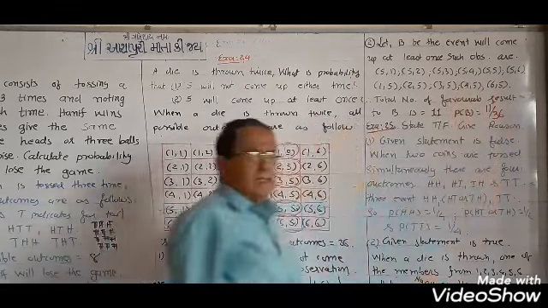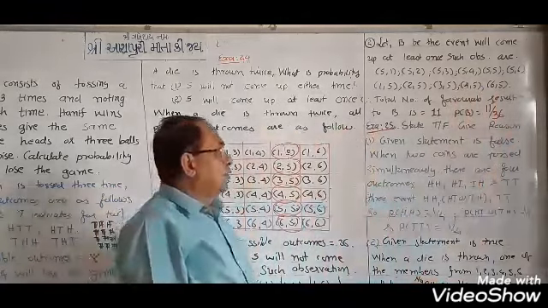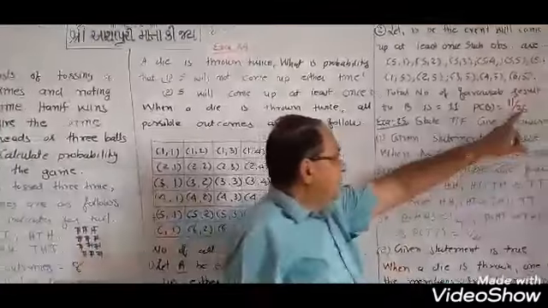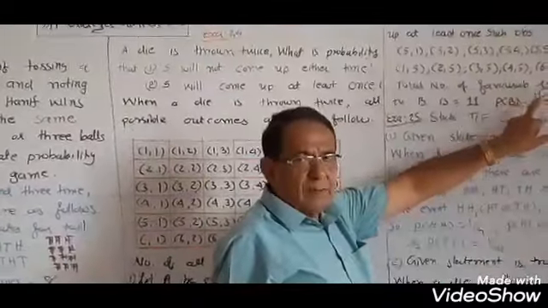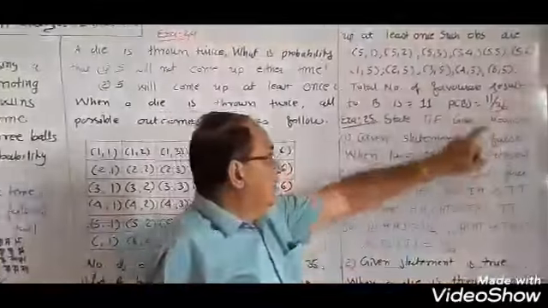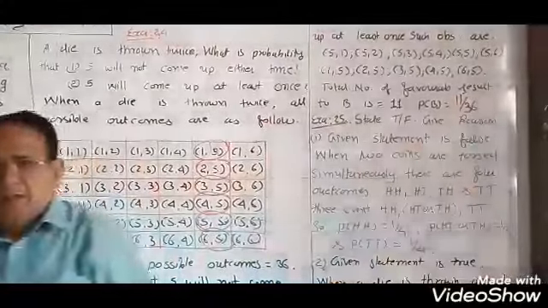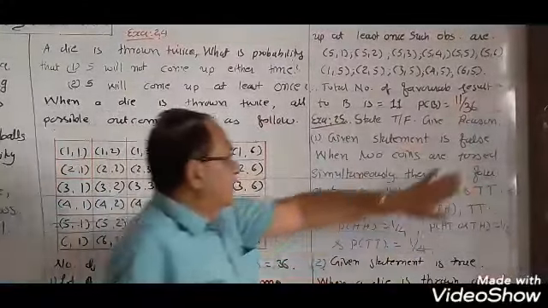Total number of favorable results upon total number of outcomes: 11 upon 36. Okay.